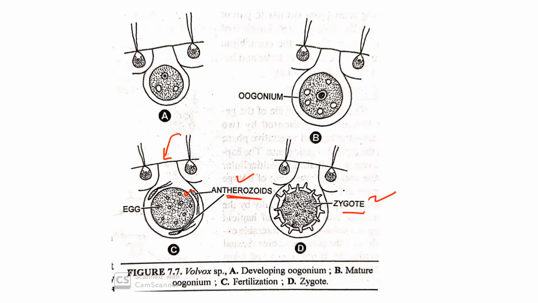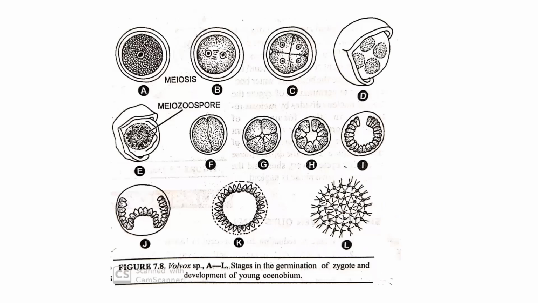After the zygote formation, as we know, it is formed by n plus n, meaning 1n comes from the antheridia and 1n comes from the egg. The zygote is a 2n structure, or you can say a diploid structure. After the formation of the zygote, it develops a thick protective cover around itself and undergoes a resting period. After that, the zygote divides by meiosis and forms two cells.